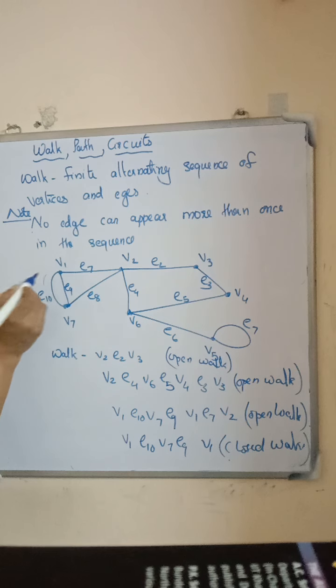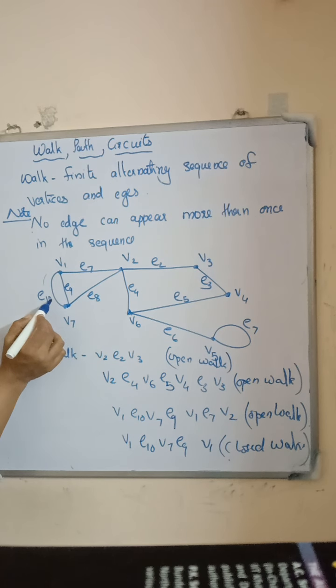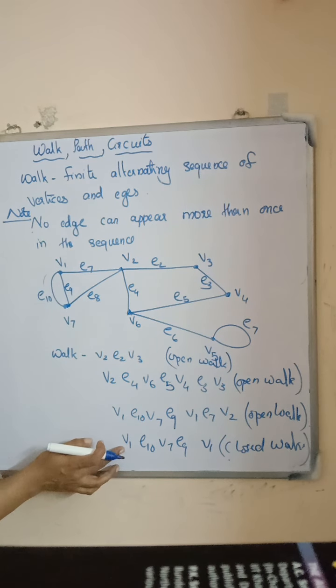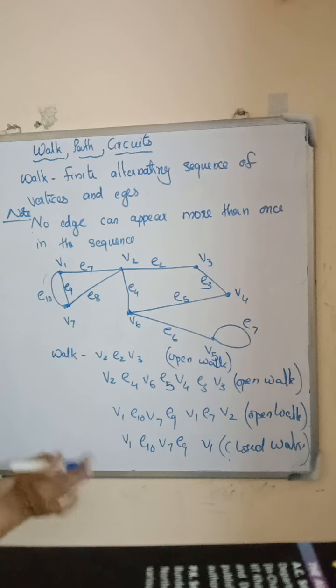Next one is V1, E10, V7, E9, V1. It's a closed walk, starting from the vertex V1 and ending at itself. So it's a closed walk.